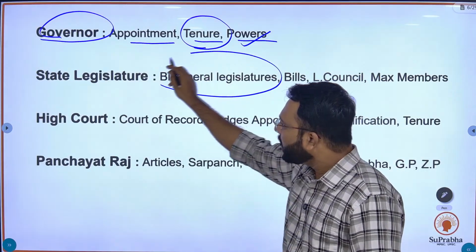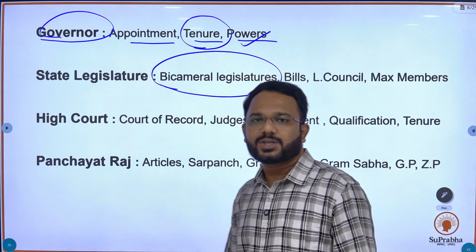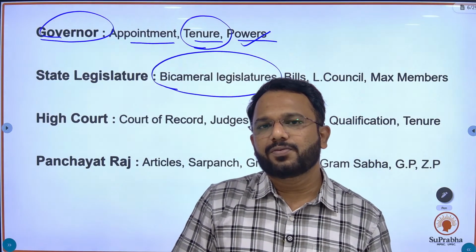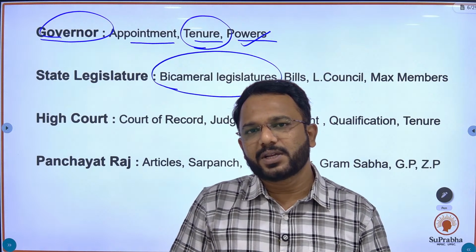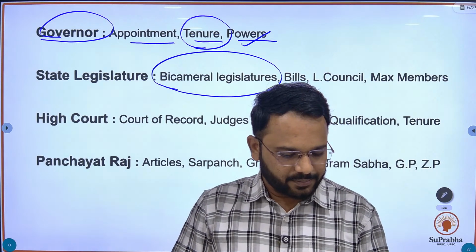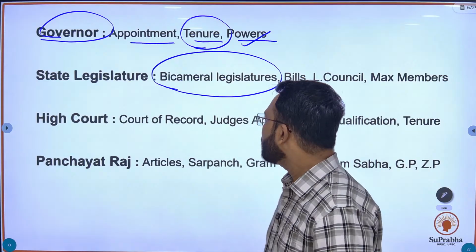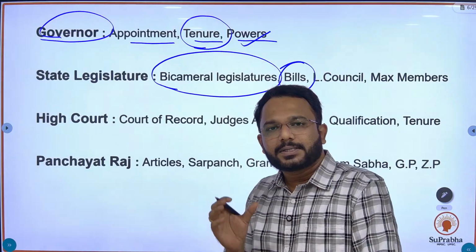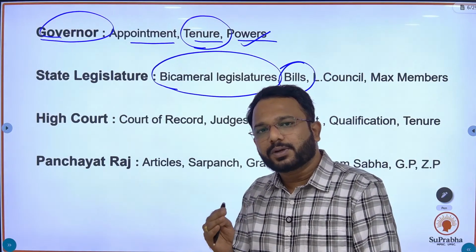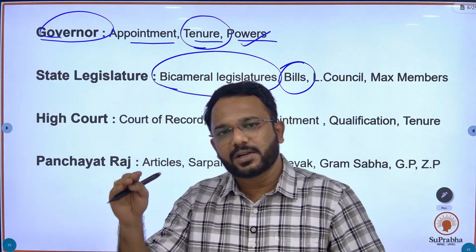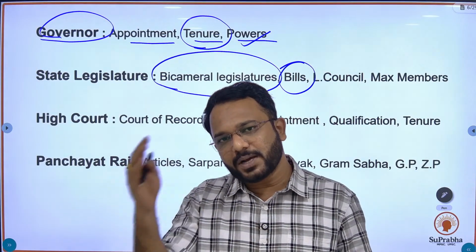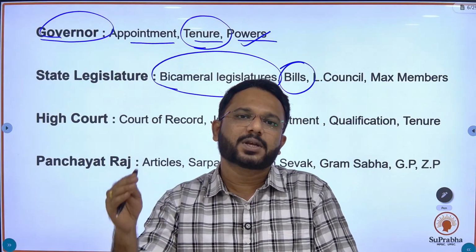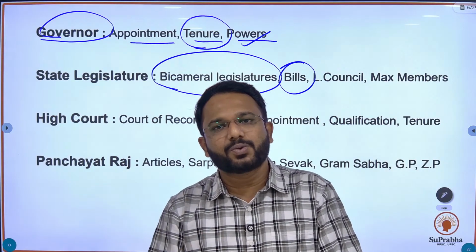Okay, for state legislature, questions are based on bicameral legislature. They may ask you how many states have a bicameral legislature, or in which two states the bicameral legislature is not present. Okay. The next topic is bills. So from this topic, they might ask you about the powers of the legislative council, that if a money bill is passed to the legislative council, in how much duration the council should pass it, and what powers does the council have in respect to the money bill. Okay.